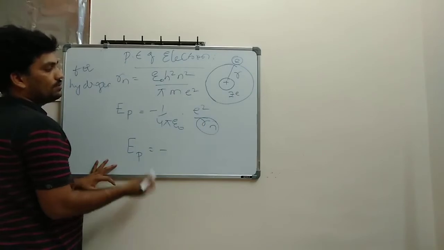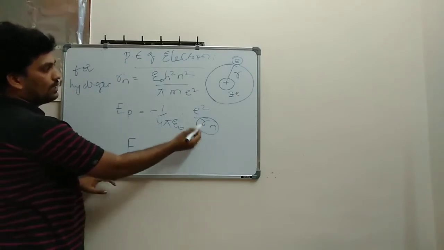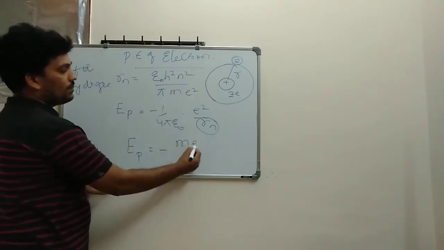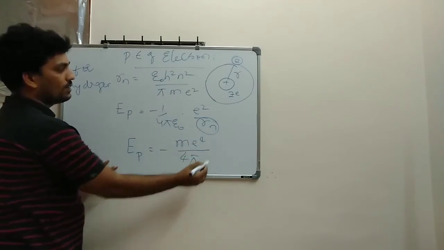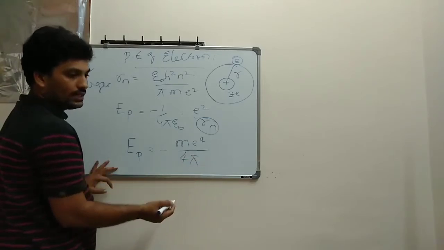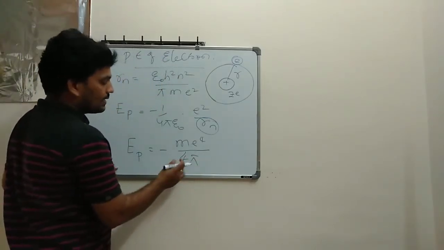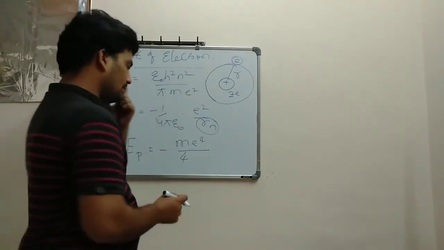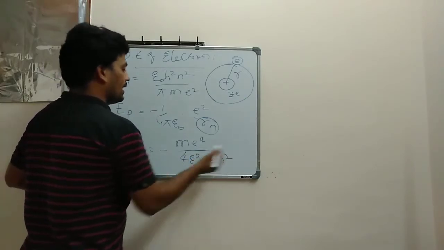I get a minus, and the Rn value goes upside, which will be m e power 4 divided by 4 pi square. Pi gets cancelled, I will get 4 into h square, epsilon naught square, h square and n square.